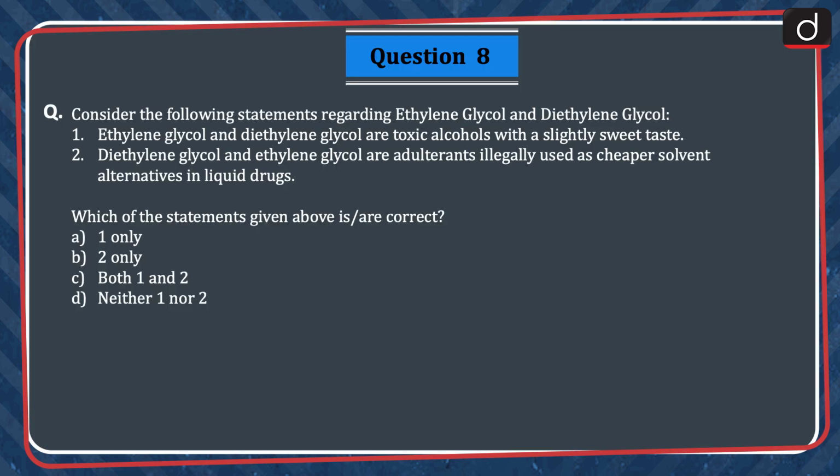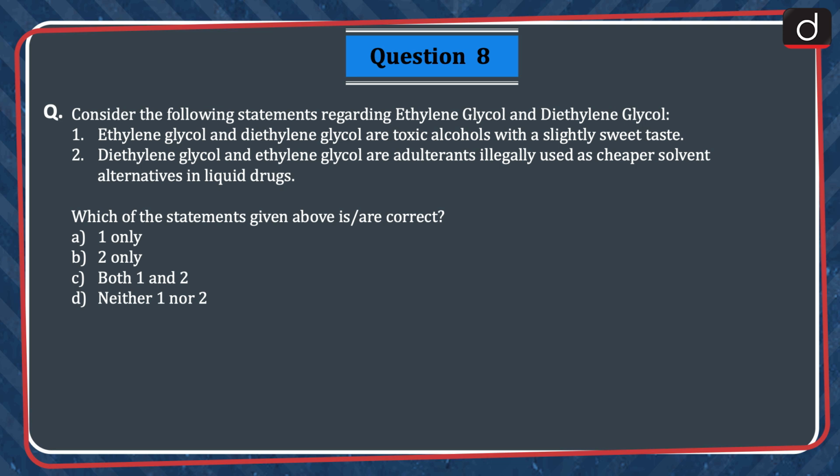Next question is, consider the following statements regarding ethylene glycol and diethylene glycol. 1. Ethylene glycol and diethylene glycol are toxic alcohols with a slightly sweet taste. 2. Diethylene glycol and ethylene glycol are adulterants illegally used as cheaper solvent alternatives in liquid drugs. Which of the statements given above are correct? Option A, 1 only. Option B, 2 only. Option C, both 1 and 2. Option D, neither 1 nor 2. The correct answer is option C, both 1 and 2.